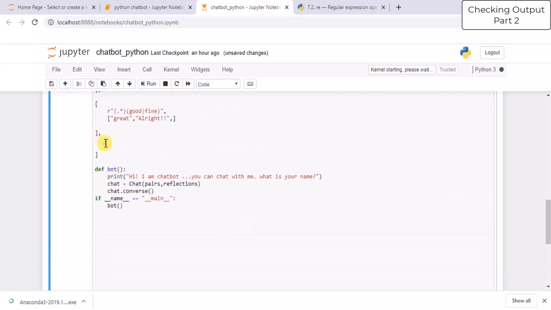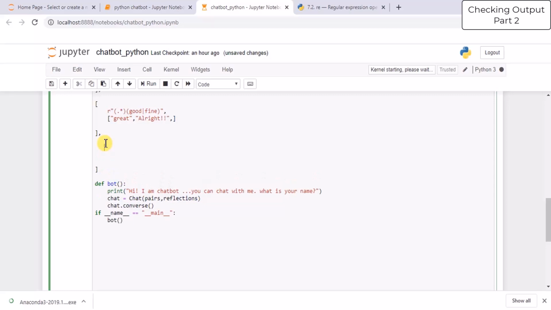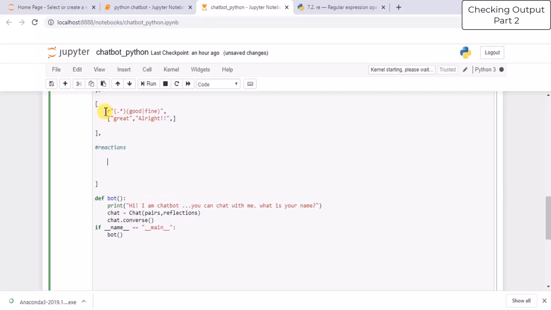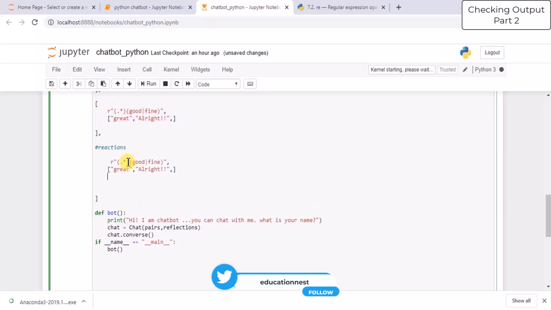Now we will add more such intents to this bot. Now we will make it more sophisticated. For example, we will add some negative feedback and reactions to it. In case the user writes reactions, we will just copy paste this syntax. We will paste it here and add some syntax to it.